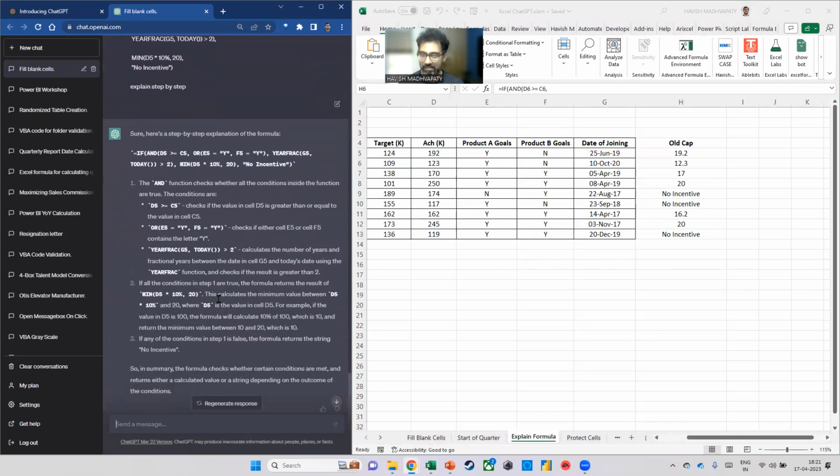It says that, fine, the AND will check all the 3 conditions. The first one is that D5 greater than or equal to C5. Then it says, or either of them have to contain the letter Y.